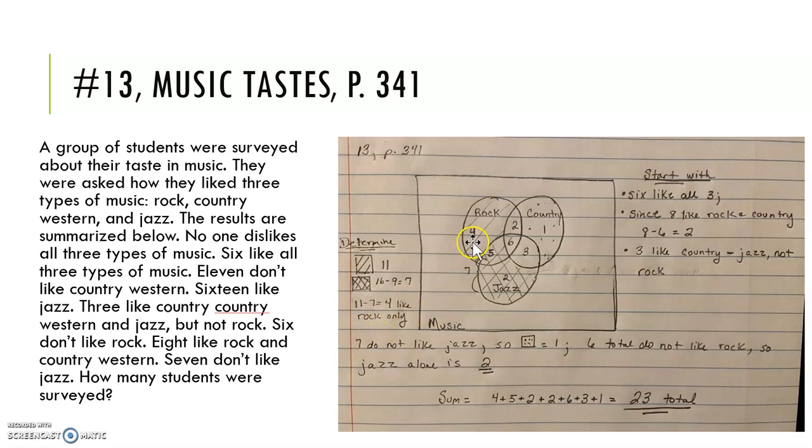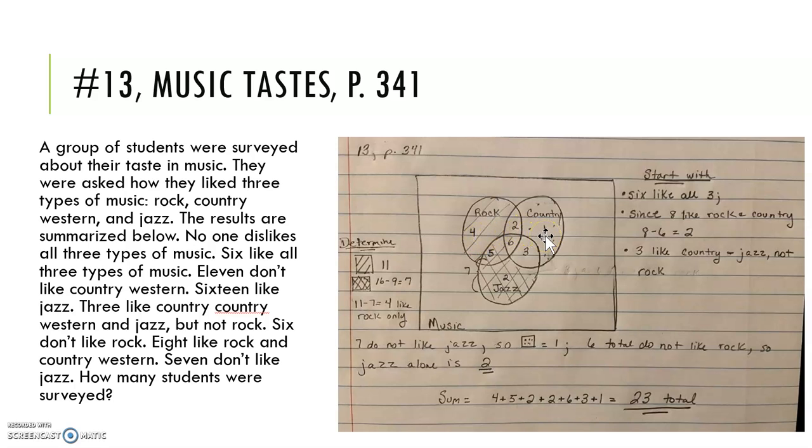So I'm able to put that 4 right here. I know that 7 do not like jazz. I've written in the 4 that only like rock. I know that there are 2 that like just rock and country and not jazz. Altogether, these must total to 7, so that would leave 1 that likes just country because altogether those would add to 7.